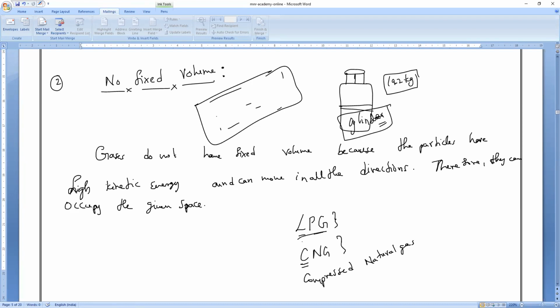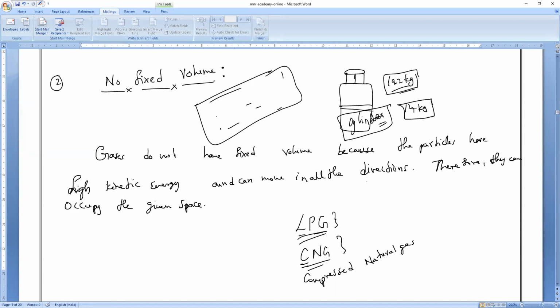If I release the gas from one cylinder, it can occupy any volume of space provided. But in a gas cylinder almost 14 kg of gas is stored. Is it possible to store that much gas in a small volume?